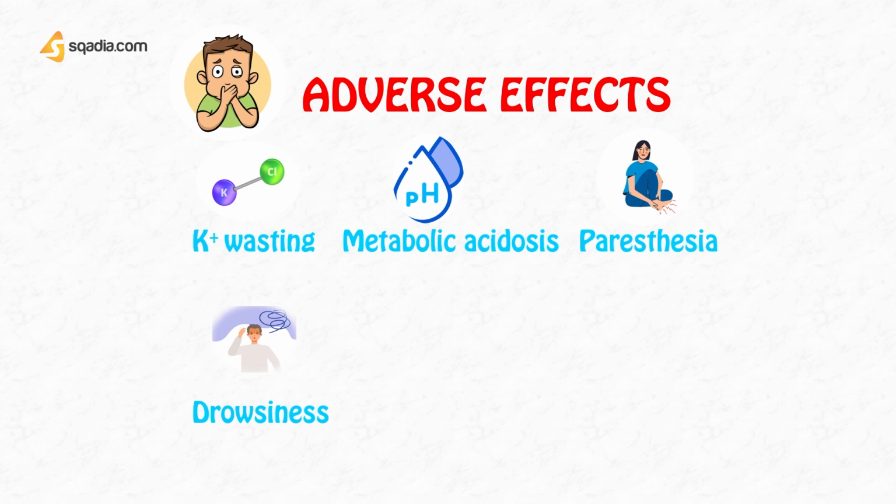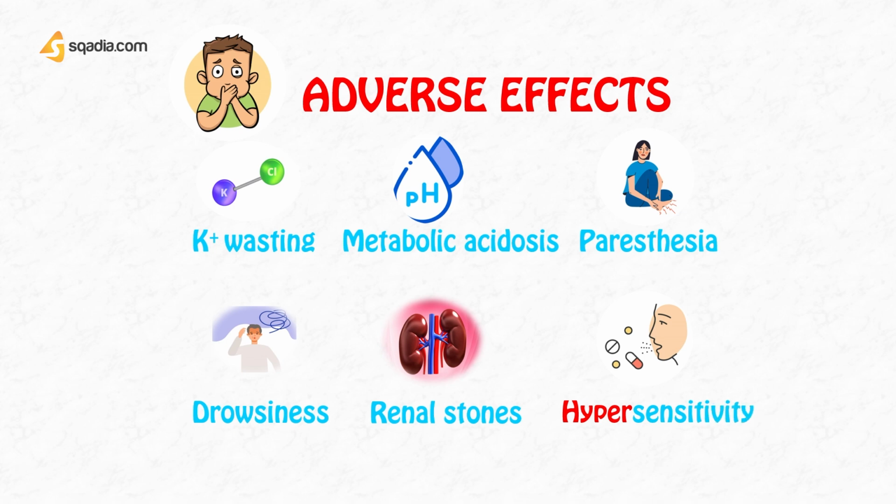Next is renal stones, because they are causing alkalinization of the urine. Urine is being rendered alkaline, so this will cause precipitation of calcium salts and renal stone formation. So they should not be given to patients who already have a renal stone problem. Next is hypersensitivity, because they are sulfonamides, so some patients might be allergic to sulfonamides and they can have rashes, urticaria, angioedema, or even very serious fatal anaphylactic shock. So they should not be given to patients who have reported hypersensitivities to sulfonamides.